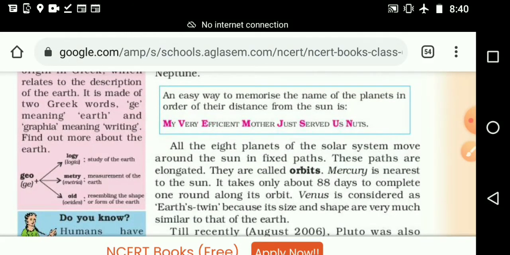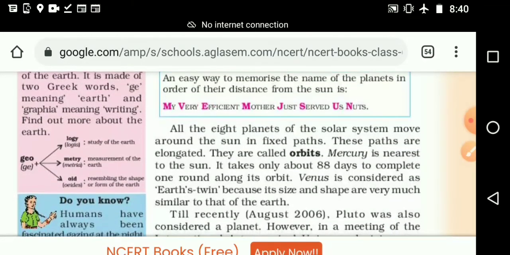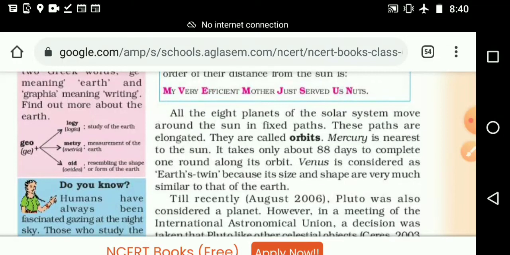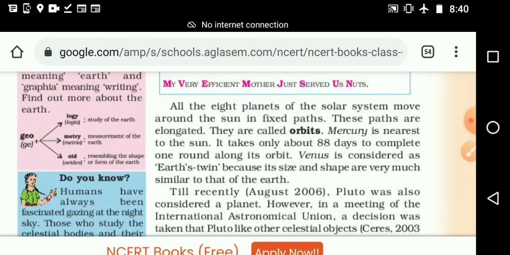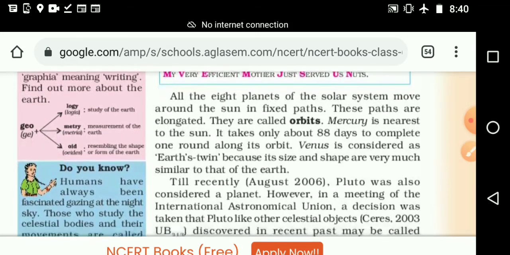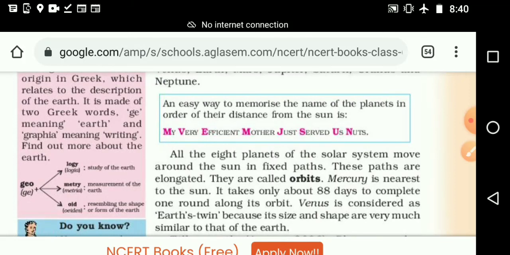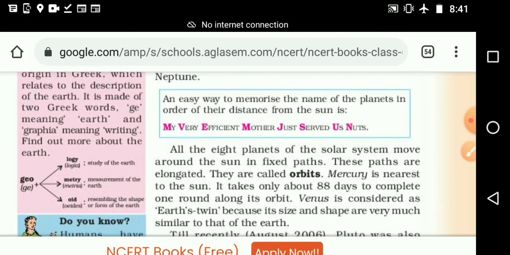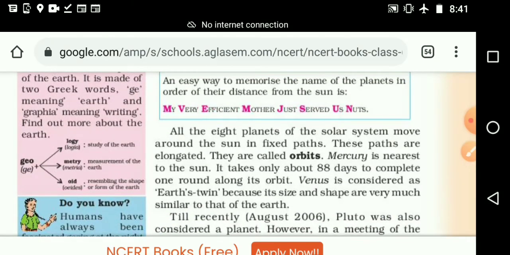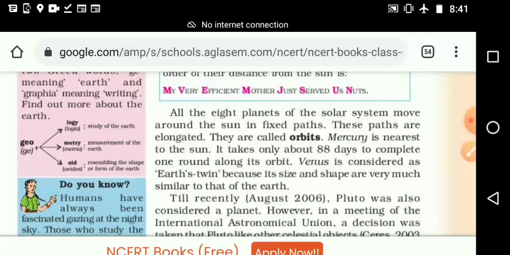Geology means study of the earth. Geometry means measurement of the earth, and geoid means resembling the shape of the globe. So the word started from Greek words. From two words it originated. Geo means earth, graphia means writing. Like that many words. Ology means science, like geology, the study of the earth. Like that many words started from Greek.